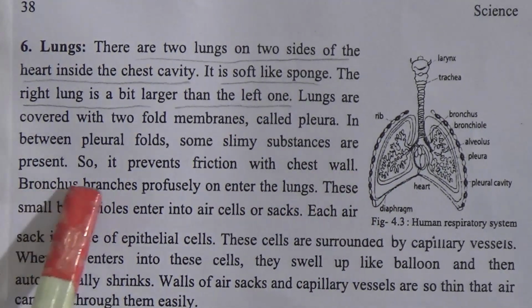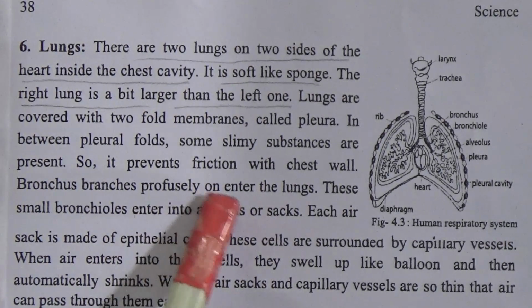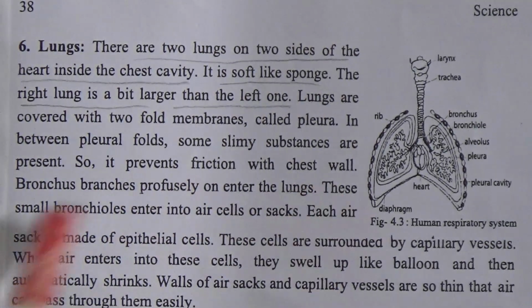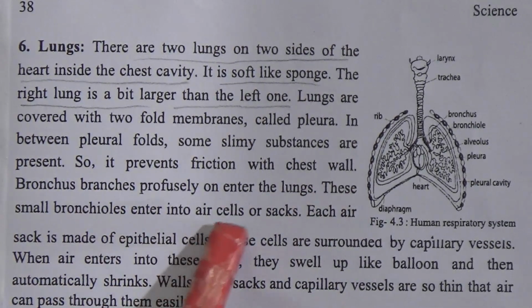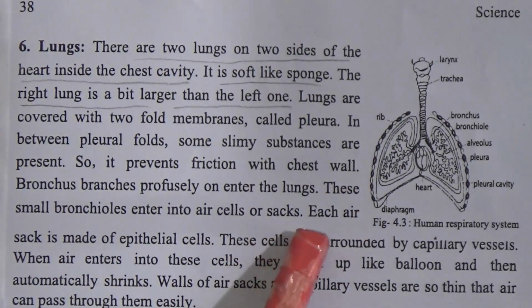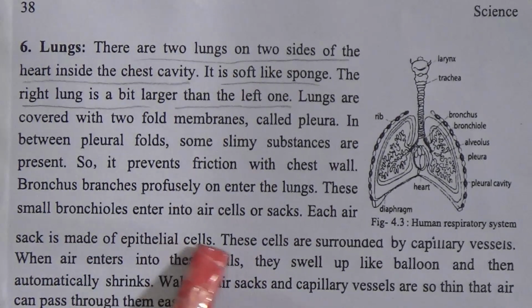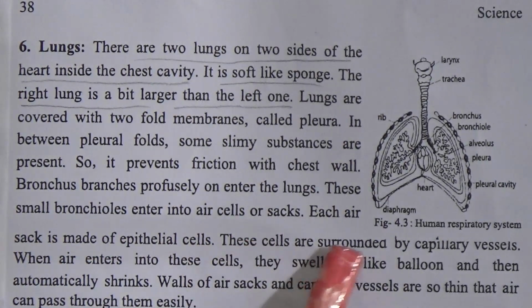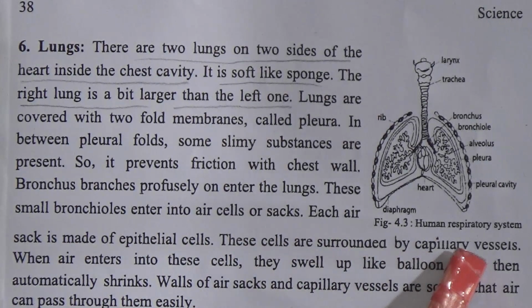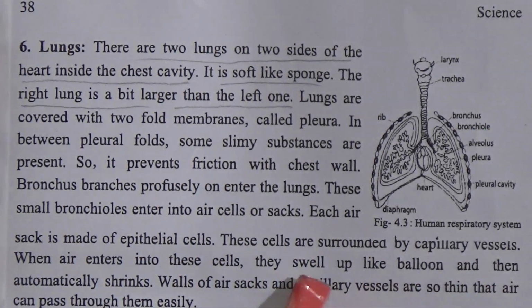Bronchus branches profusely on entering the lung. These small bronchioles enter into air cells or sacs. Each air sac is made of epithelial cells. These cells are surrounded by capillary vessels. Look at this picture.